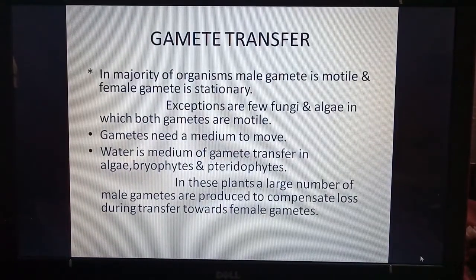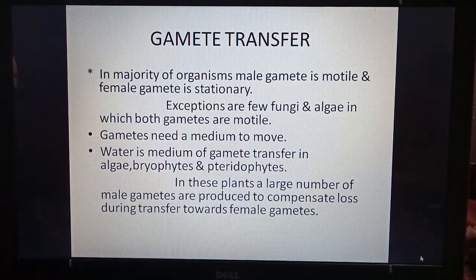Gamete transfer. In the majority of organisms, the male gamete is motile. So in many organisms, we know that the male gamete is movable and the female gamete is stationary. But there are some exceptions, like a few fungi and algae in which both gametes are motile. In the last class we studied one alga. Can you remember? Isogametes. Both the gametes were motile. The example was Cladophora.